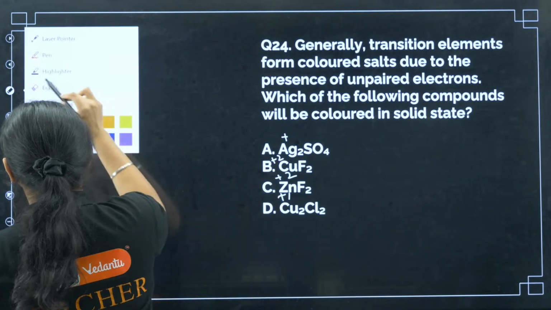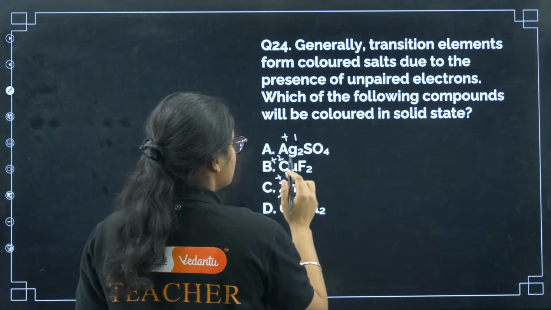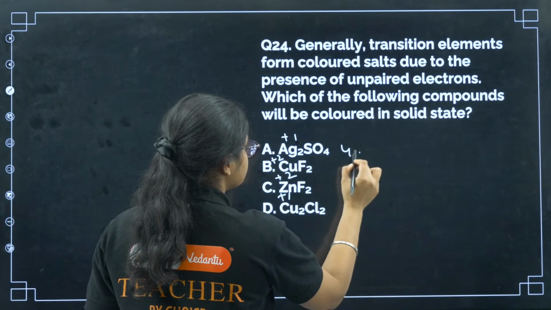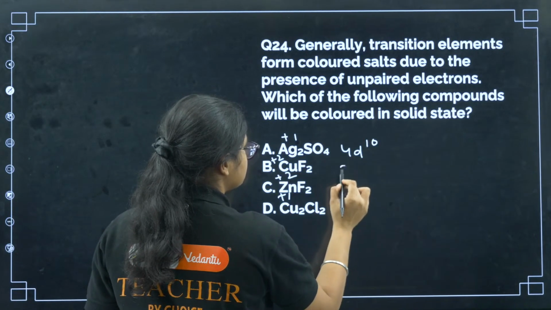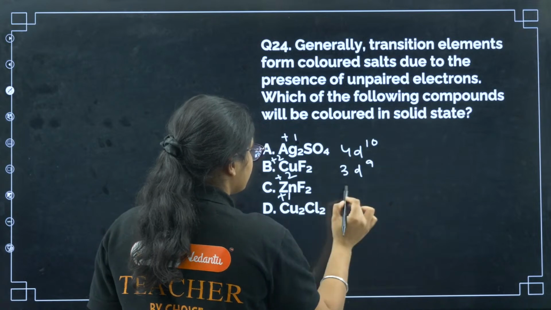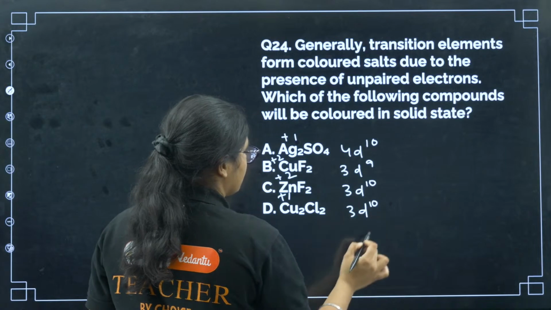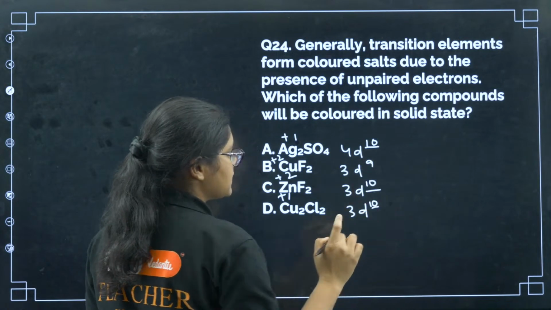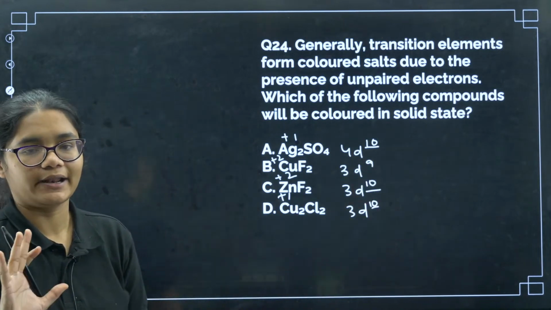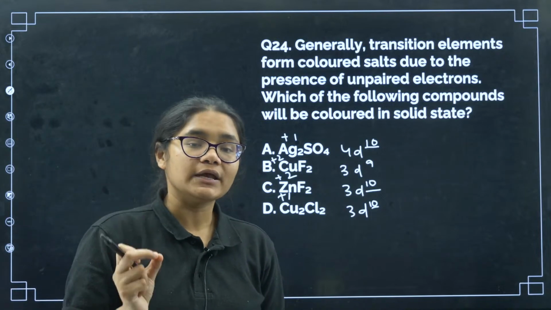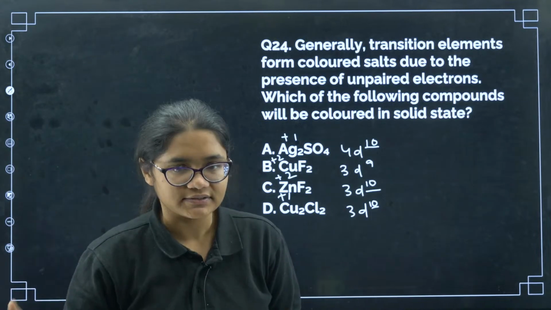Okay, this is Ag in +1 oxidation state. So if you see here, the configuration is 4d10, here for +2 it is 3d9, here it is 3d10 and here it is also 3d10. So if d10 configurations are there, then there will be no unpaired electron. For color, what do we need? We need unpaired electrons, right?